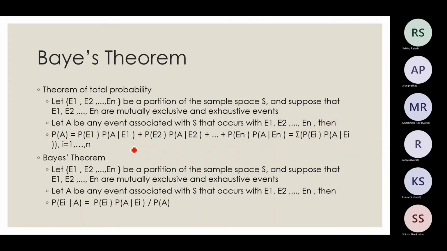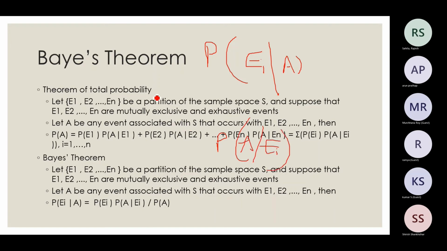So Bayes theorem tells us, the conditions being the same, what is the probability of an event Ei given A. First I considered the probability of A given Ei.